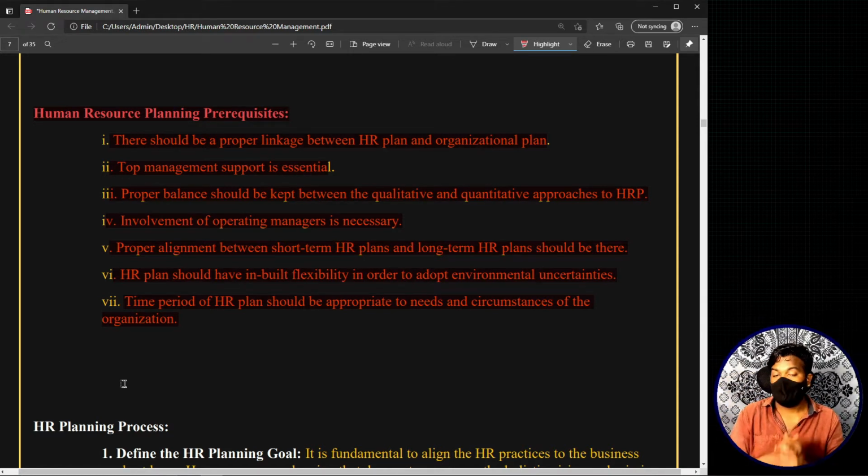Okay, now moving on to the next topic. The next topic that we are going to discuss is a very important thing in today's unit, which is the human resource planning process. That means the process of human resource planning: where do you start, where do you end in this particular human resource planning. Let's look at that.